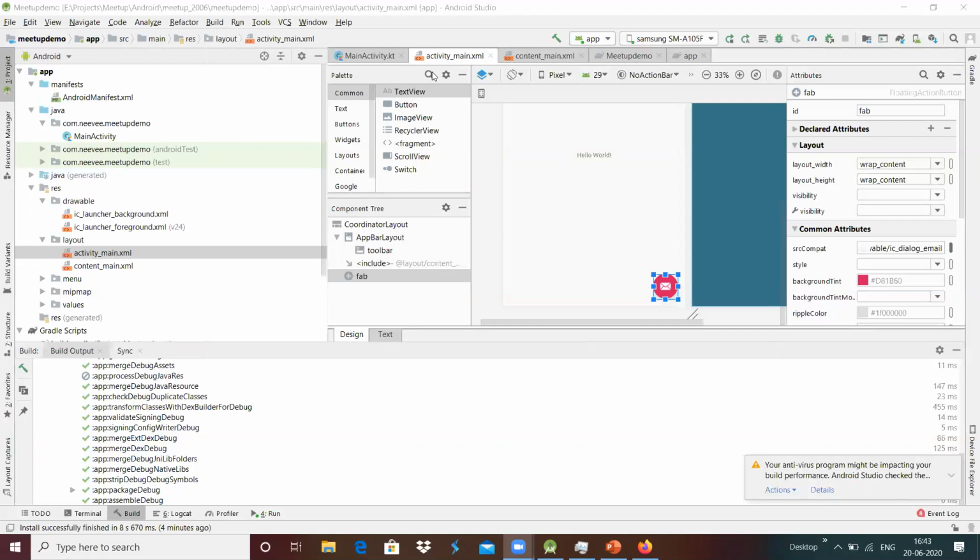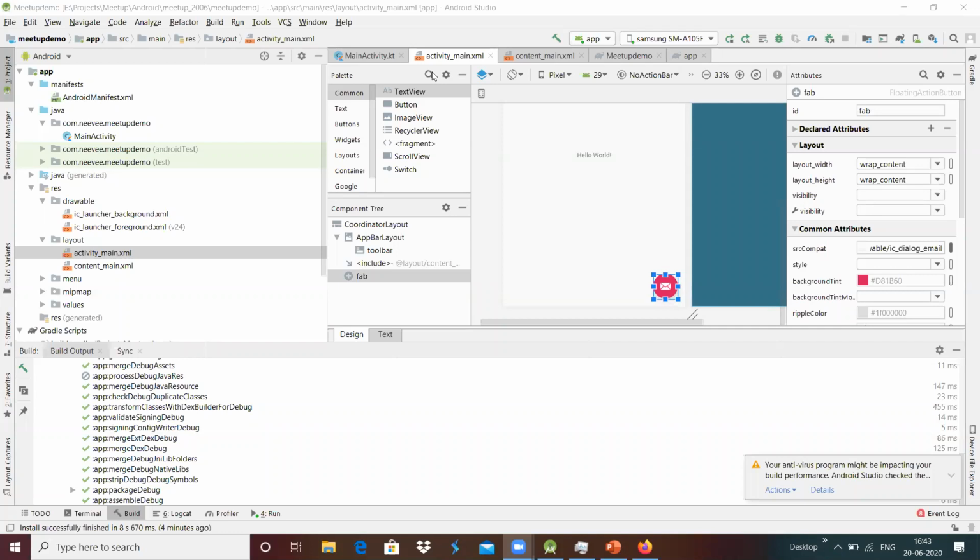Google already declared Kotlin as the first official language, and parallelly they have also started another cross-platform development tool, Flutter.